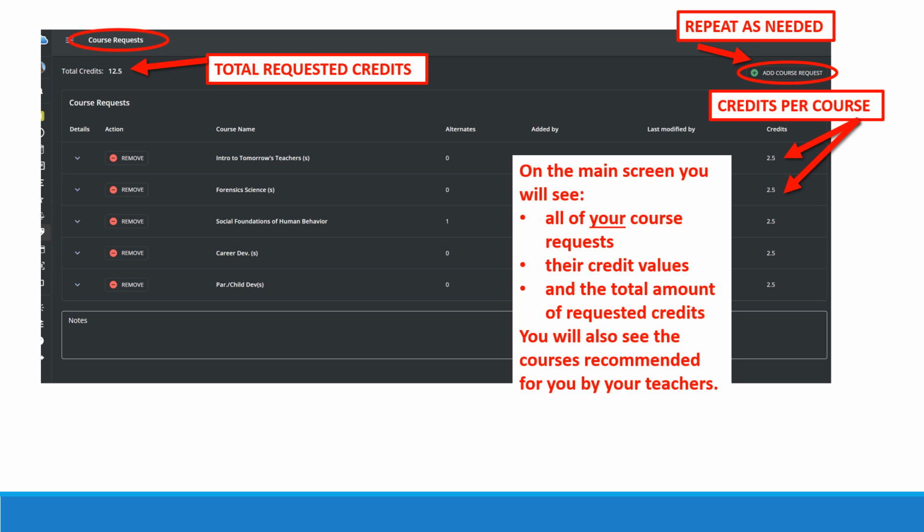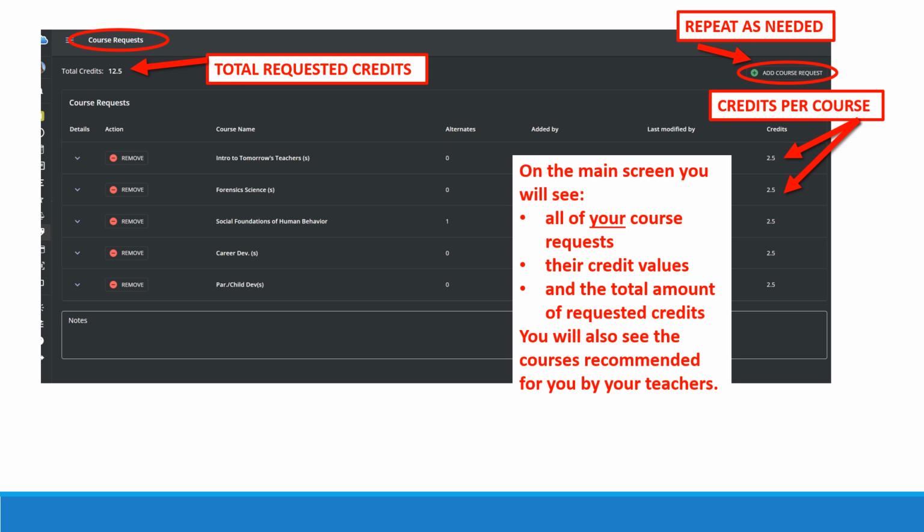This page shows you all of the courses that you have requested. For example, Intro to Tomorrow's Teachers, Forensic Science, and so on. On this page, you will see in the top left-hand side the total requested credits. So far, 12.5 credits have been added. On the right-hand side, under the credits word, you will see the number of credits each course has. In this case, all of these courses are 2.5, but some of the courses are 5 credits.